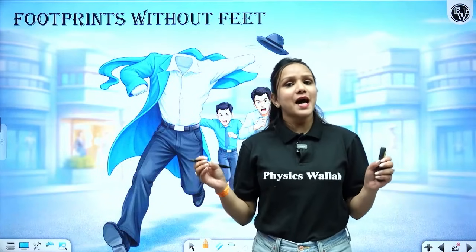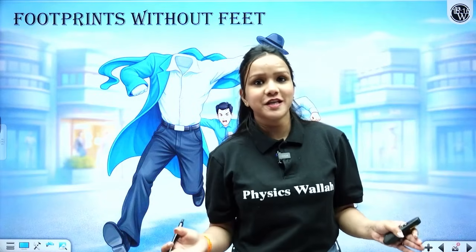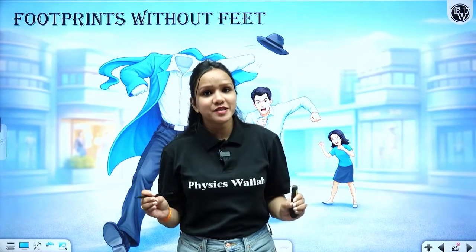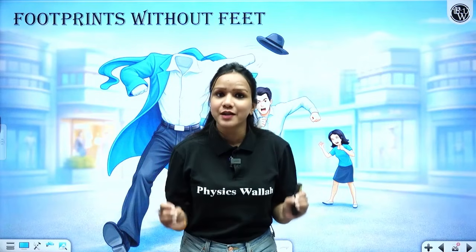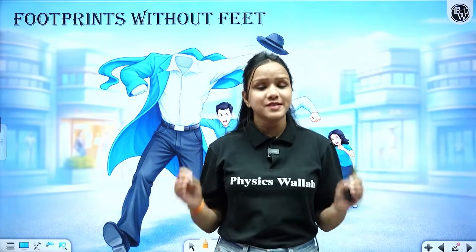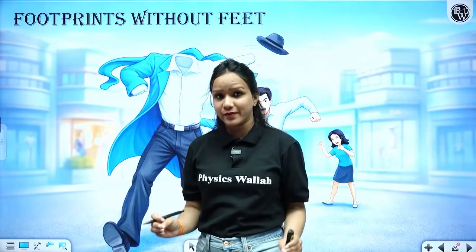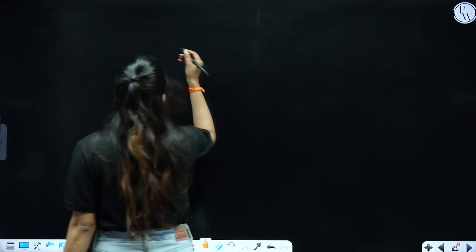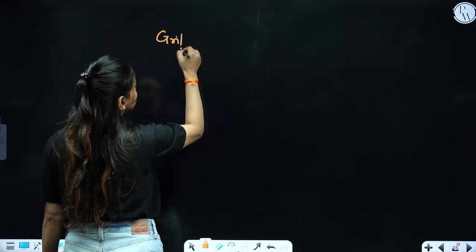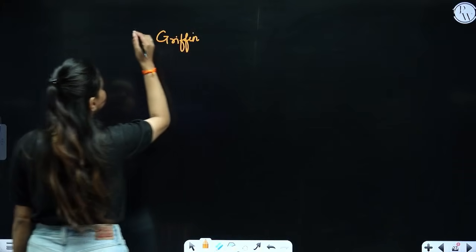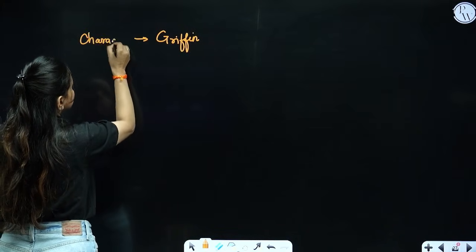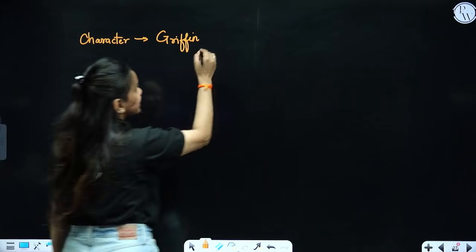Now we proceed towards another important chapter in your textbook, which is titled Footprints Without Feet. Let me tell you that this is just an extract taken from the novel The Invisible Man, written by H.G. Wells, and it also revolves around a scientist named Griffin, right? What he did?